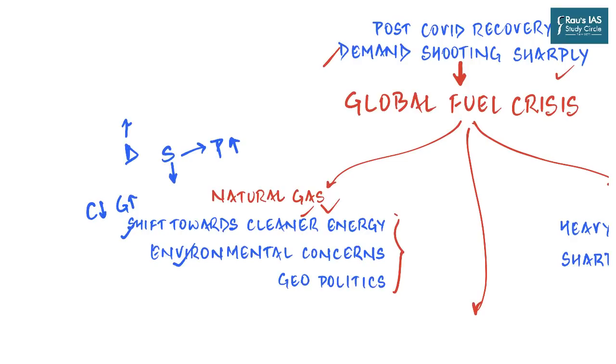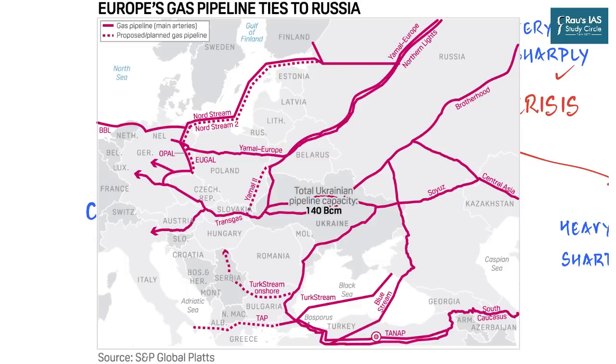But apart from environmental concerns and the shift toward cleaner energy, there is another very peculiar reason, which is geopolitics, associated with the sharp increase in the prices of natural gas, especially in Europe. We know that the relationship between Ukraine and Russia has not been going well for the last 5 to 10 years. And as prices shot up, supplies from Russia via a pipeline that passes through Ukraine and Poland also shrank, which made the situation even worse.